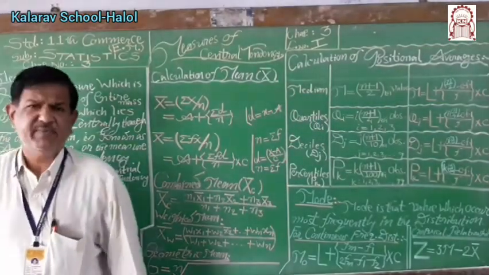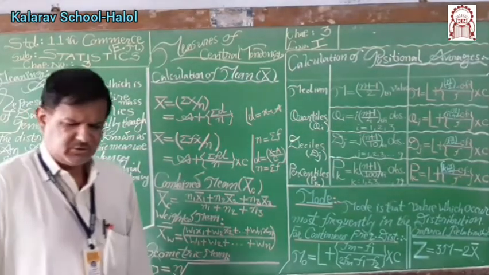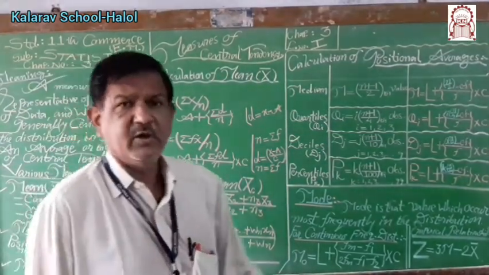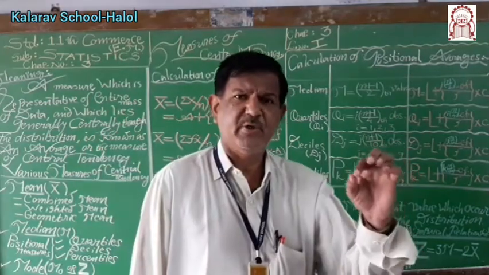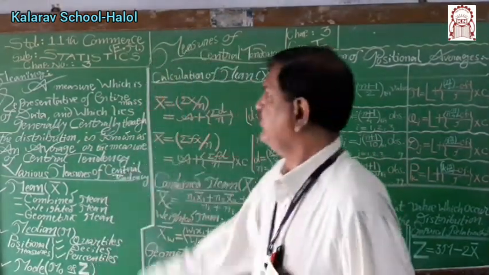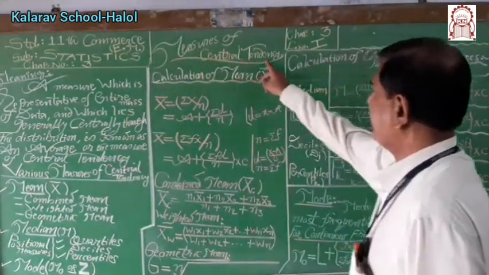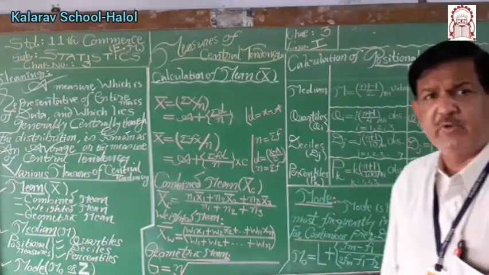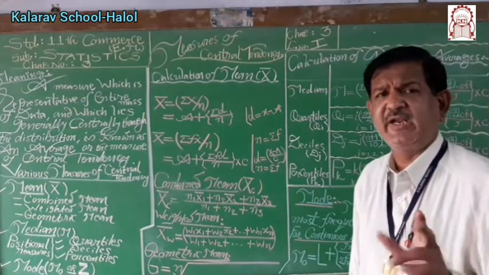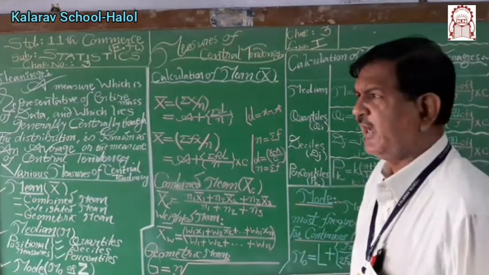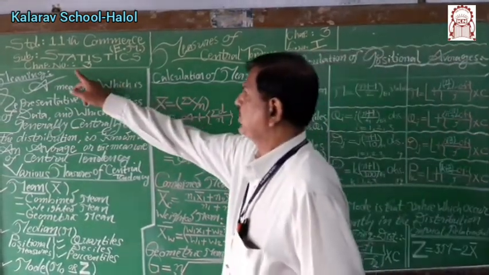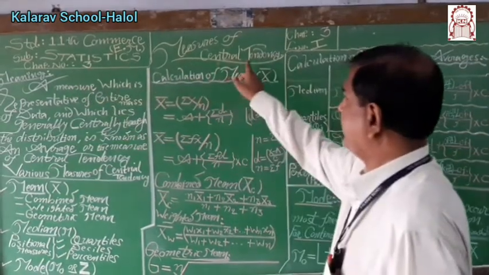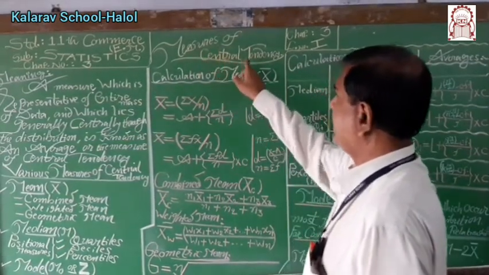After completing chapters 1 and 2 in statistics, we are going to start a new and important chapter, chapter 3, that is measures of central tendency or measures of central value. You have studied part of this chapter in detail lightly in standard 9 and 10. So chapter 3: central tendency, measures of central tendency.